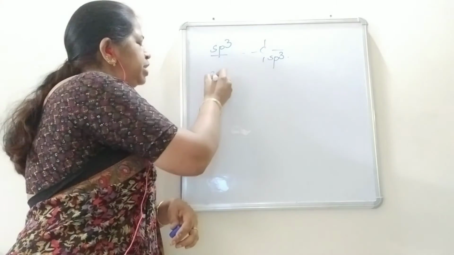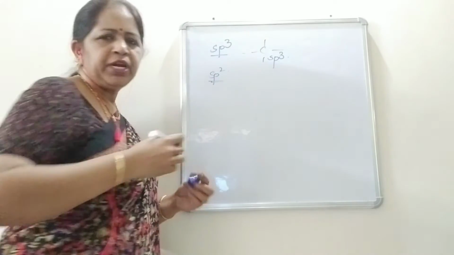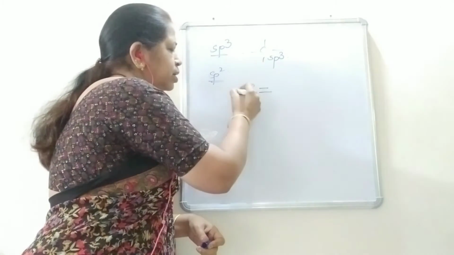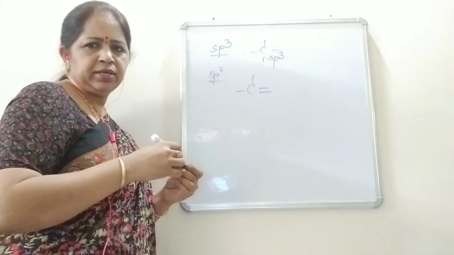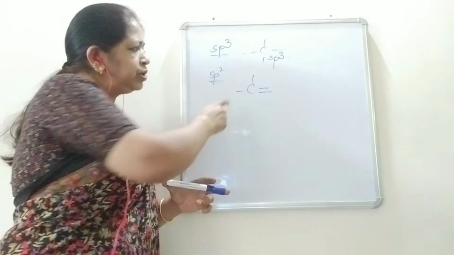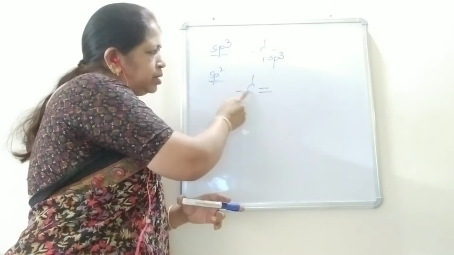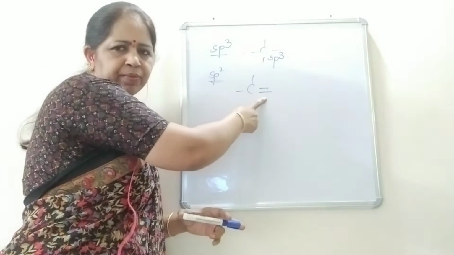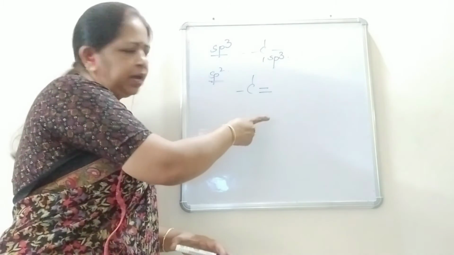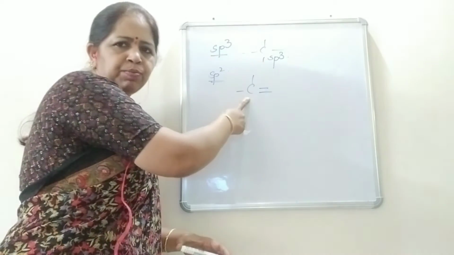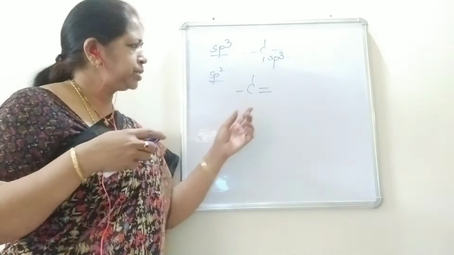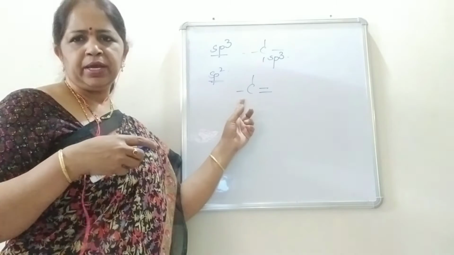Next, sp2 hybridization. sp2 hybridization means a carbon is surrounded by a double bond. The valency of carbon is always 4, so it has 2 single bonds and 1 double bond. If a carbon has 2 single bonds and 1 double bond, then that carbon is said to be in the sp2 hybrid state.